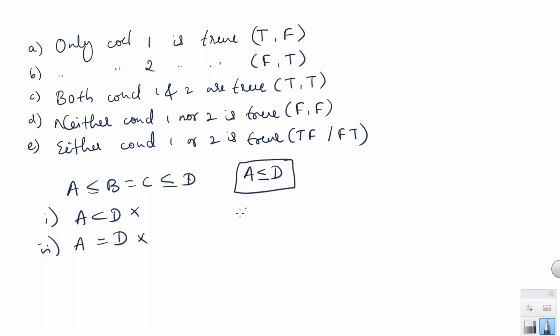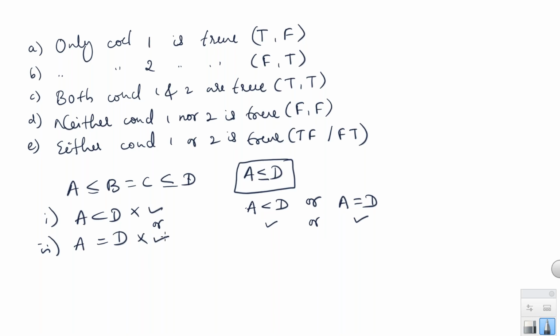A is less than or equal to D means A is either less than D or A is equal to D. Right? A is either less than D or A is equal to D, which means A less than D should be true or A equal to D should be true. Which means either conclusion 1 should be true or conclusion 2 should be true.